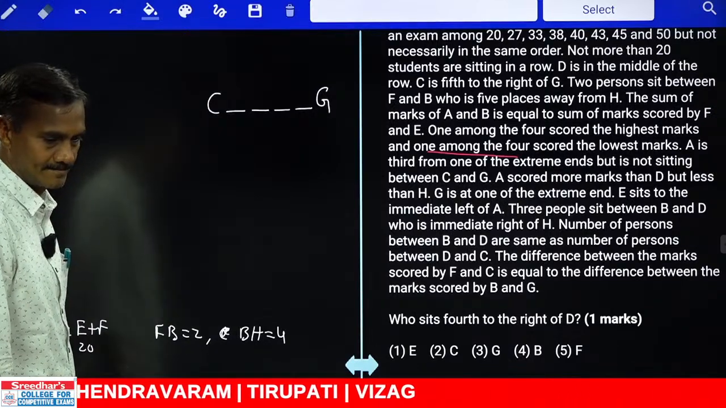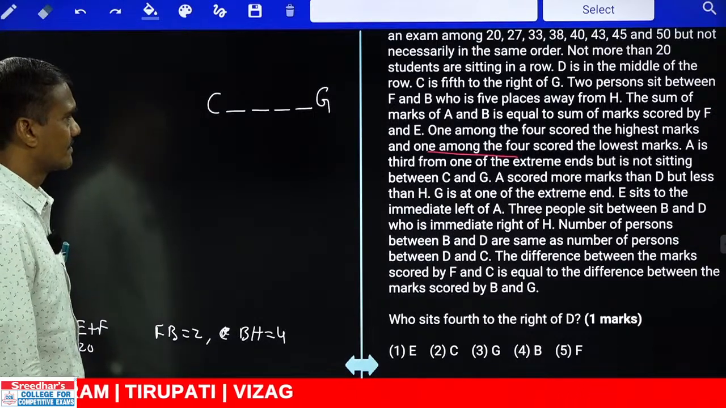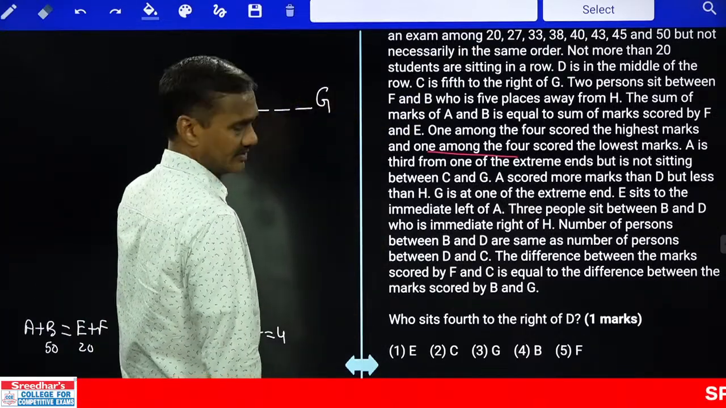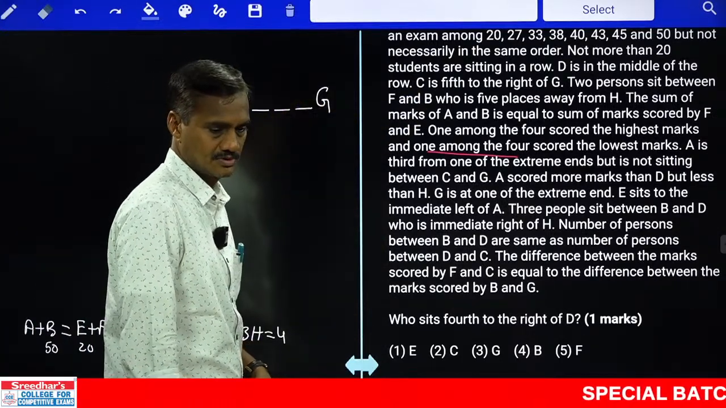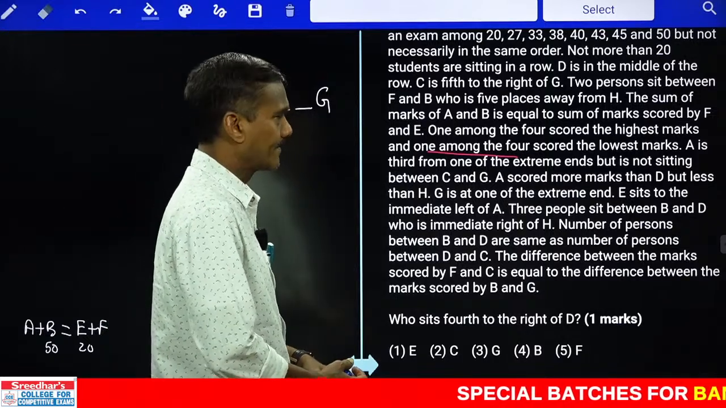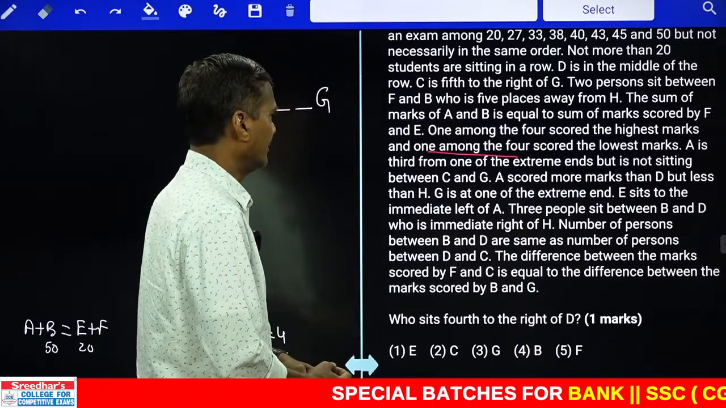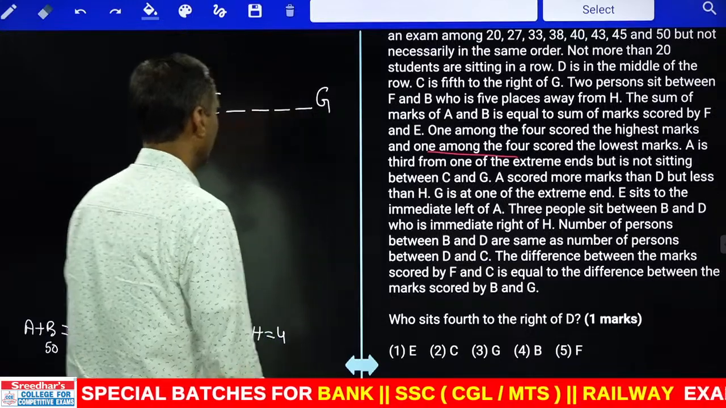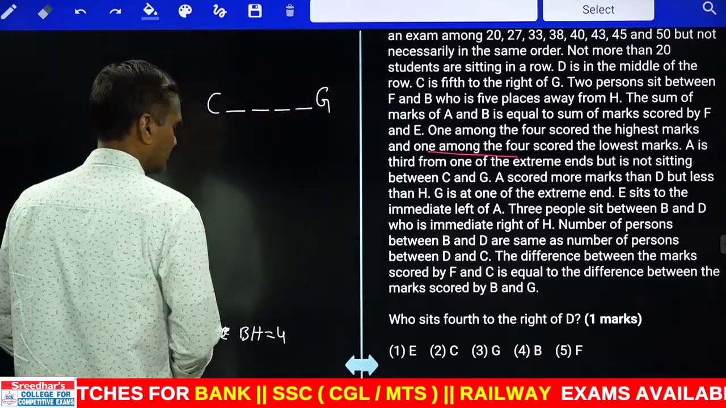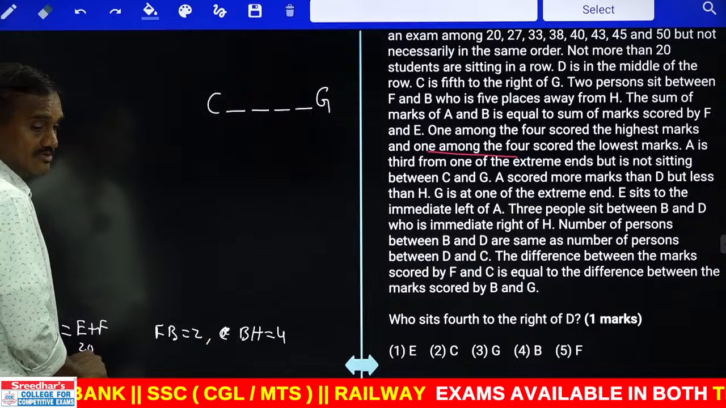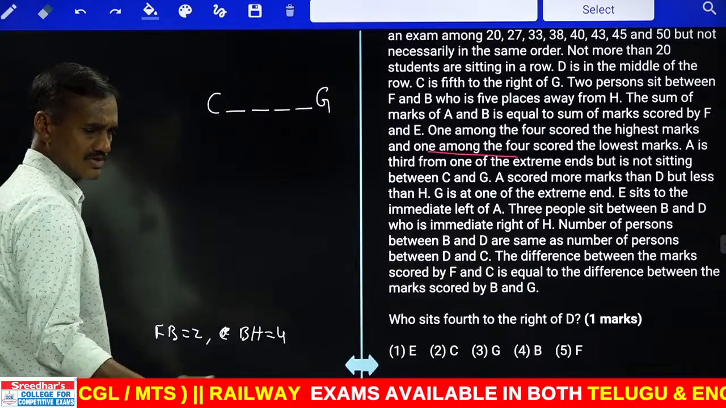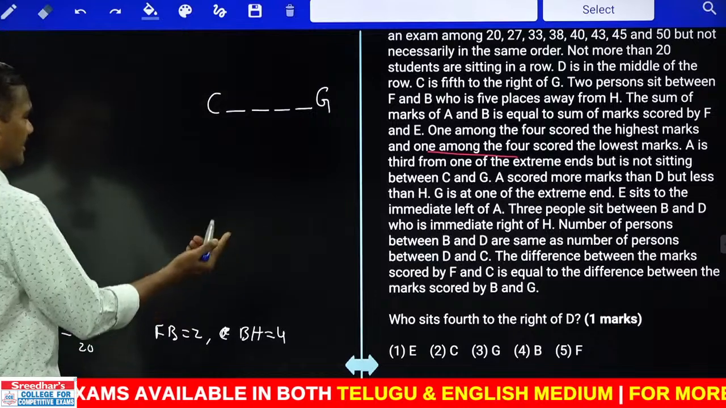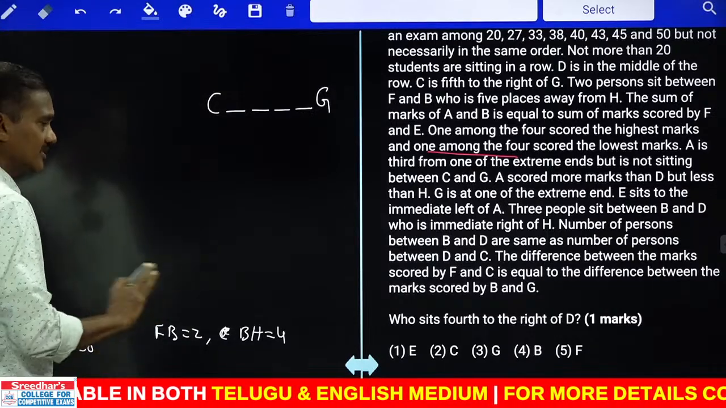Then the next one. All are facing towards south, and C is fifth to the right of G: 1, 2, 3, 4, 5. G is facing towards south. Clear? And next one: A is third from one of the extremes, but is not sitting between C and G. Yes, you can work it out facing north also, no problem with this. Okay? The arrangement everything would be the same.